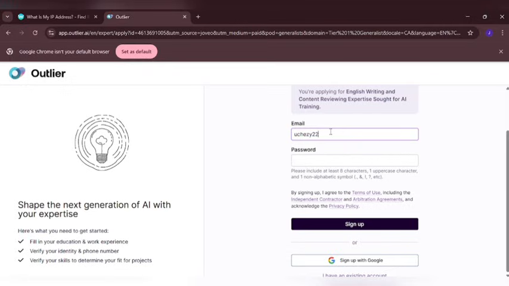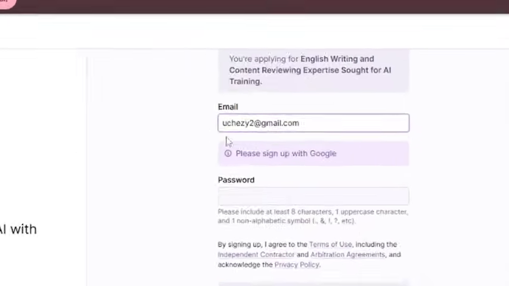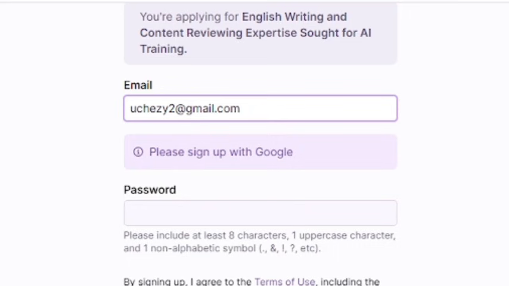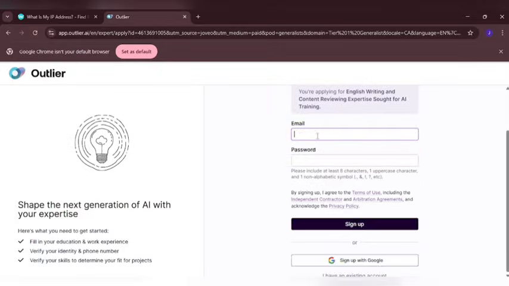So right here, let me show you so you can understand what I'm actually saying. Let me go ahead and show you what I actually mean. Right here you can see that I've inserted my email address, but it's advising me to please sign up with Google. So we are going to come right here and remove this, and then come right here to sign up with Google.